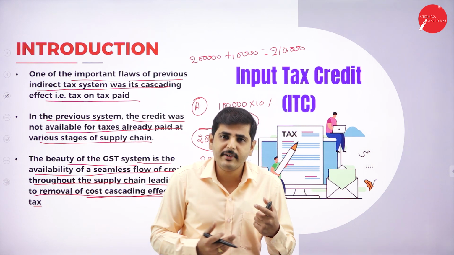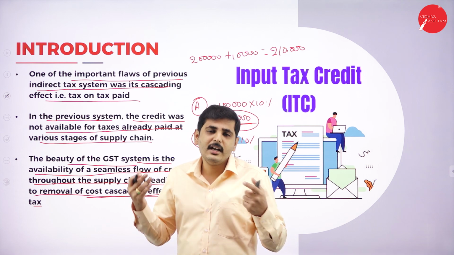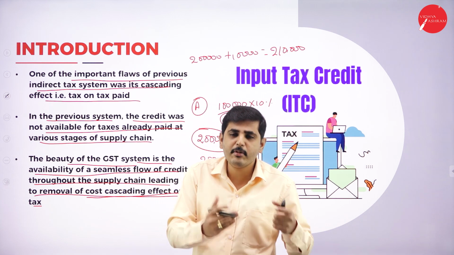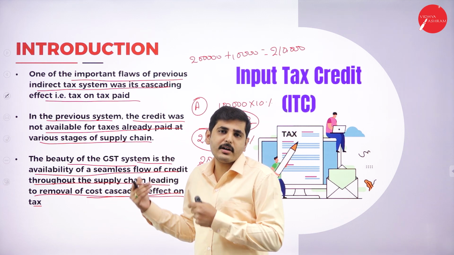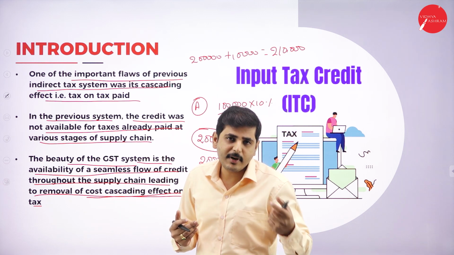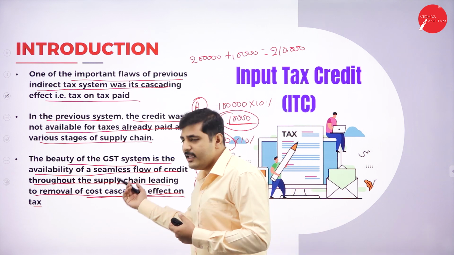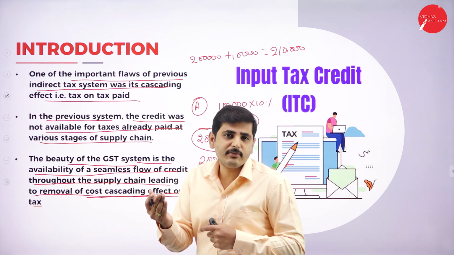Since we have a single system throughout the country, it may be Tamil Nadu, Kerala, Karnataka or Andhra; it may be produced in any part of the country or sold in any part of the country. So it is very easy to claim the credit from the government.